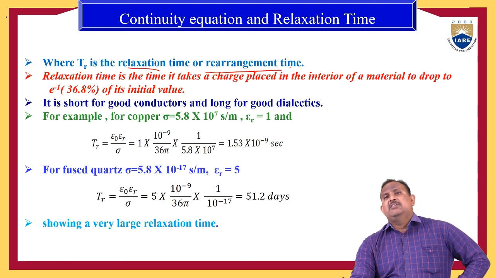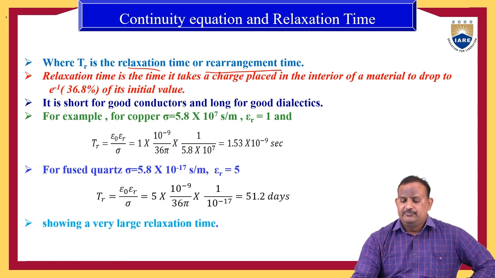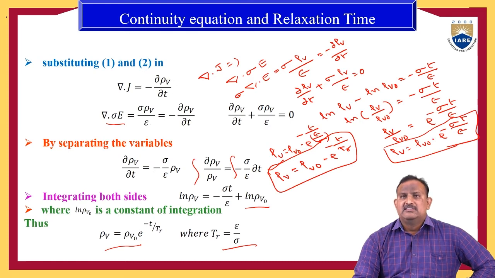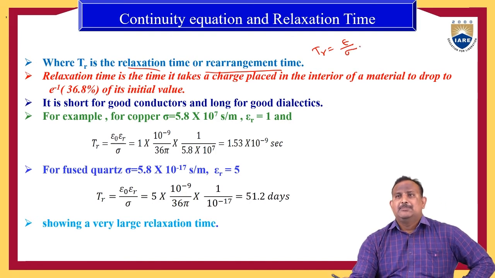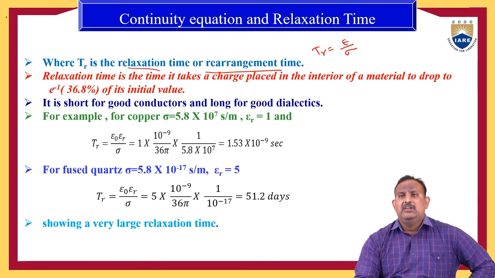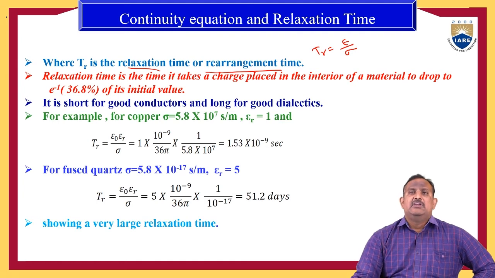You can define the relaxation time Tr as epsilon by sigma. It is the ratio of permittivity to conductivity.